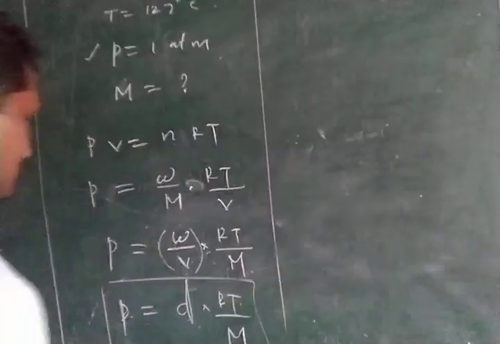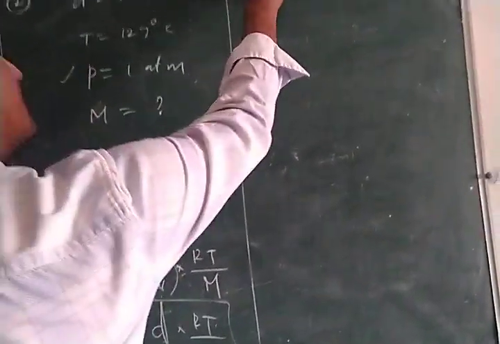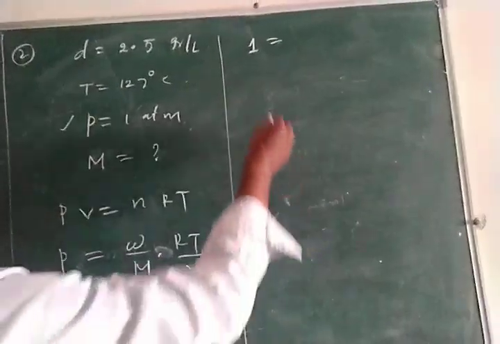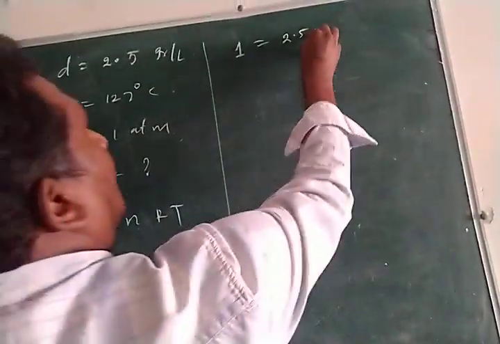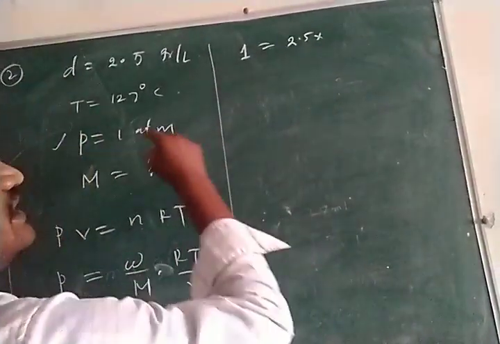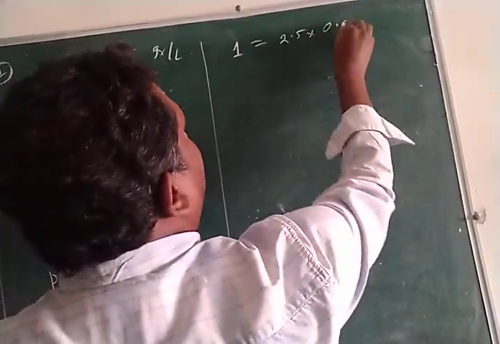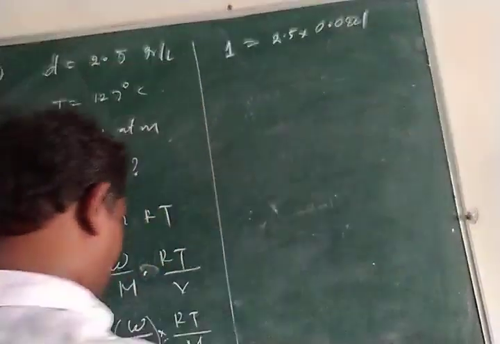So they have given pressure equal to 1 atmosphere and density 2.5 grams per liter. R value, since pressure is in atmosphere, is 0.0821 liter atmosphere.